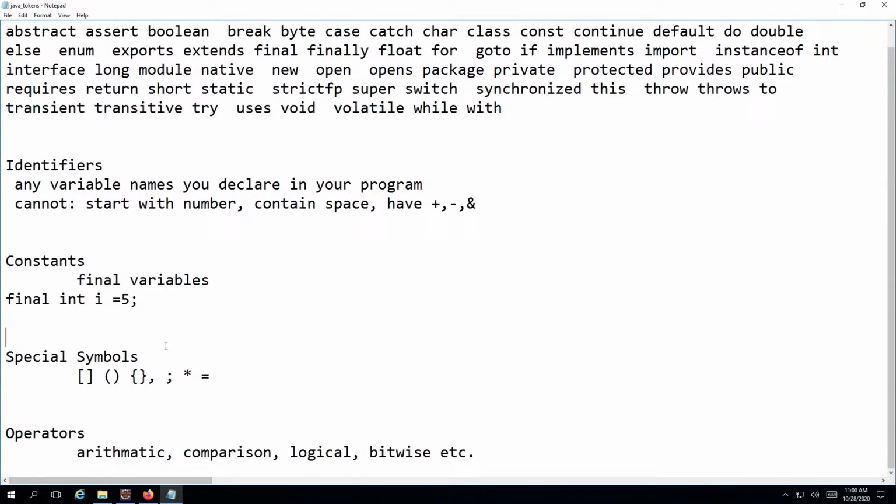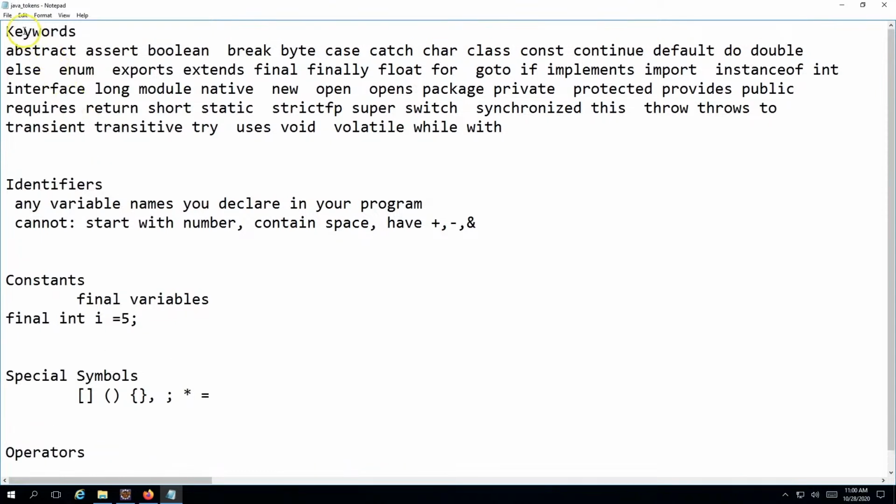So this was a quick overview of the different types of tokens in Java. We have keywords, identifiers, constants, special symbols, and operators. This is all I wanted to cover in today's lecture. In the next session, we will be looking at data type conversions.